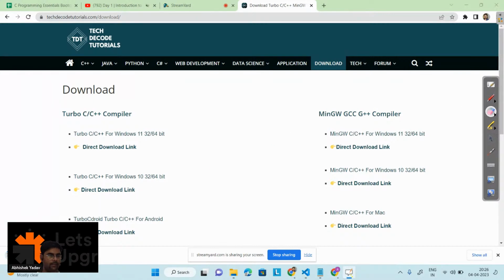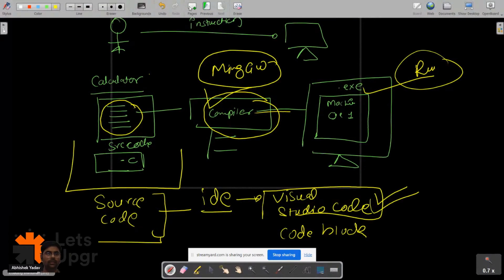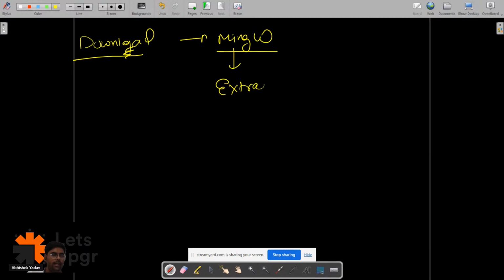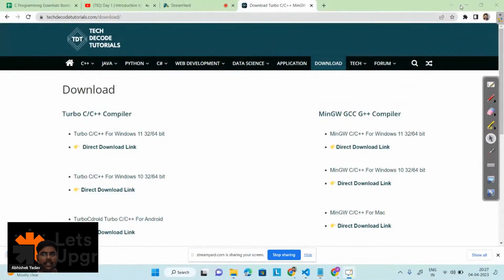Okay, now everyone is clear. So let's go to this one. We have to download the compiler, that is our MinGW compiler here. And after that, we have to extract this file. Extract the file in the C drive. So after extracting the file in the C drive, you will see, one minute, yeah, here.